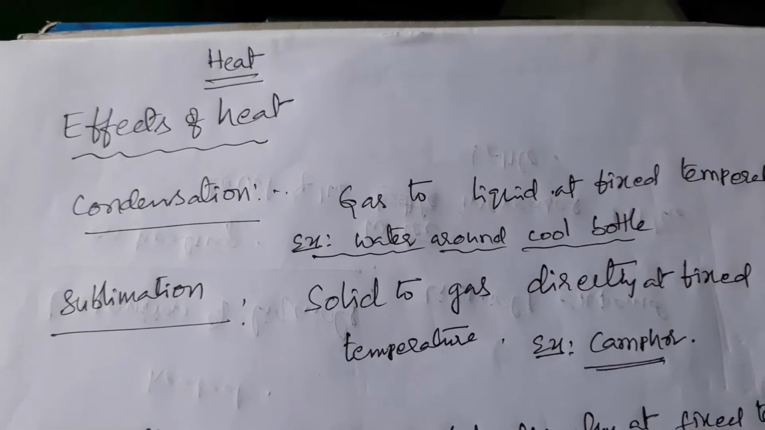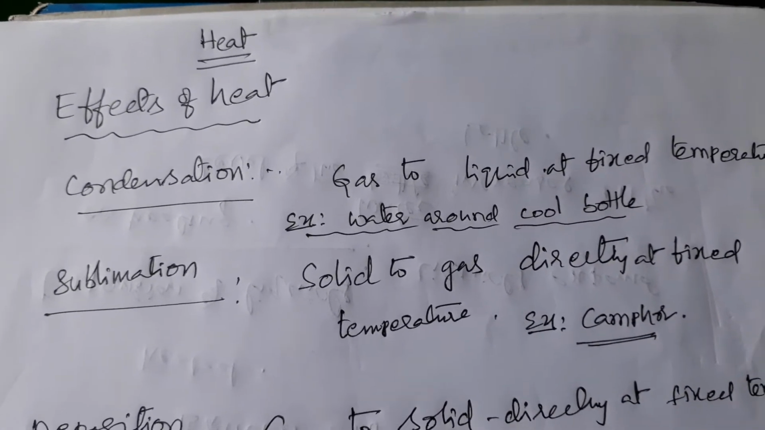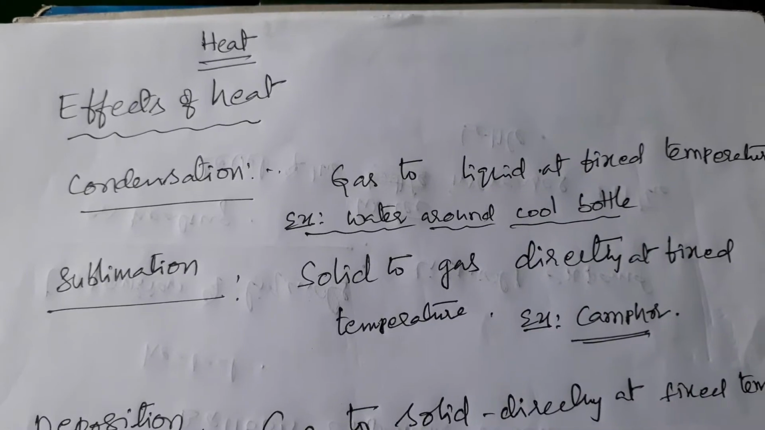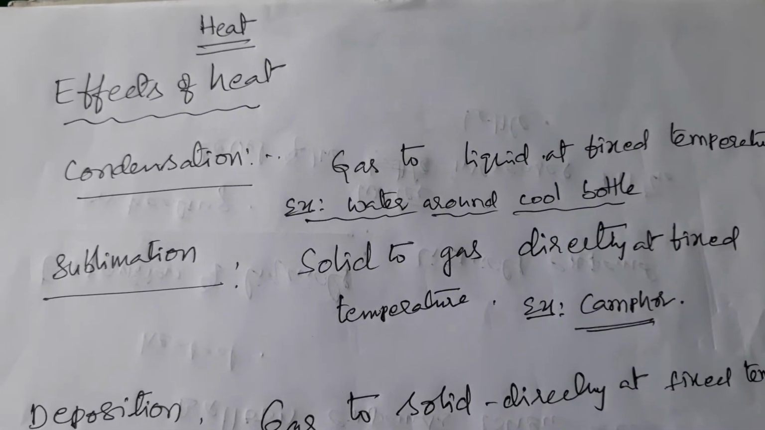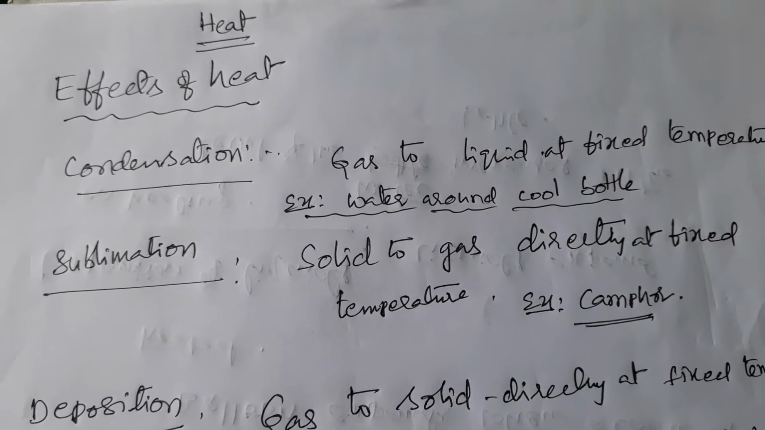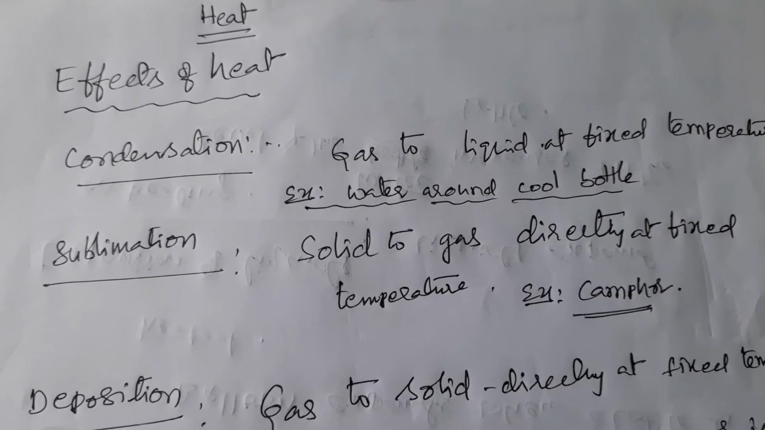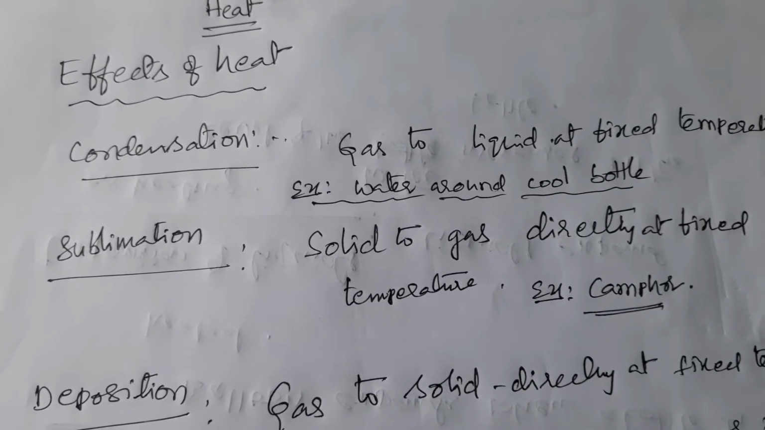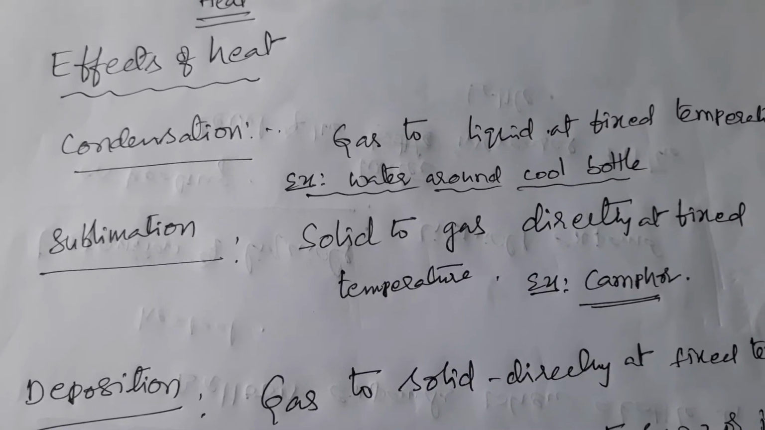Now I am going to explain about effects of heat. In the previous class I gave some effects of heat. They are melting and change in the temperature of the body, evaporation, boiling and thermal expansion. I have given an introduction about them.